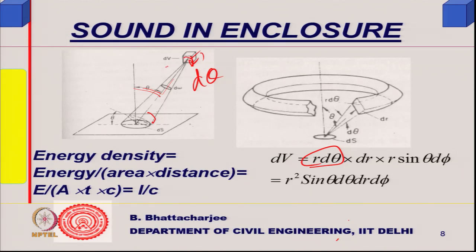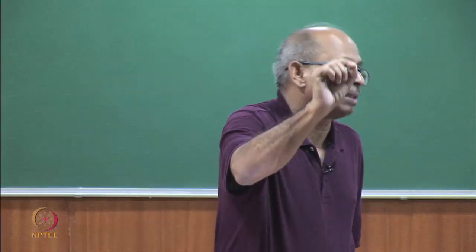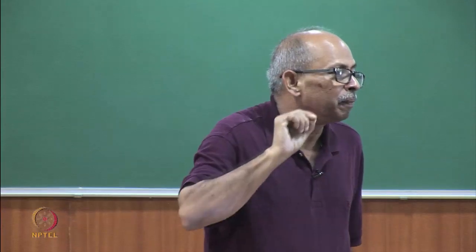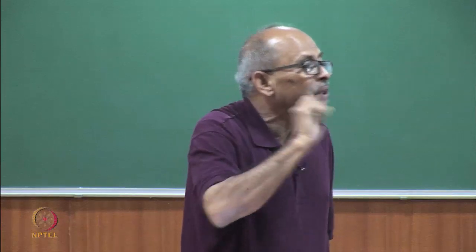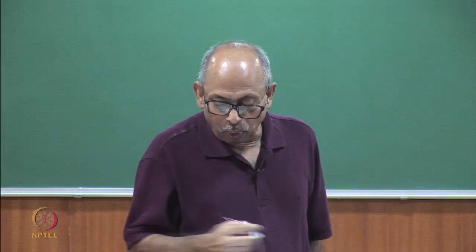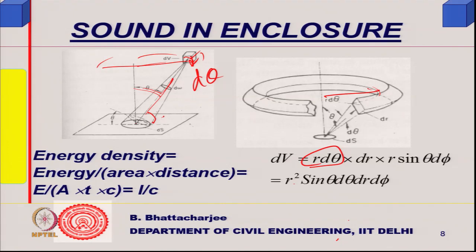This is part of the circle, part of the torus element, if I am talking of that. So, this is part of this circle, whatever is the radius. This distance is small r. I take this volume at a distance small r from the ds. r would of course vary from 0 to c dt, that is what we have seen. So, I take it at a distance of r, and dr is radially outward.